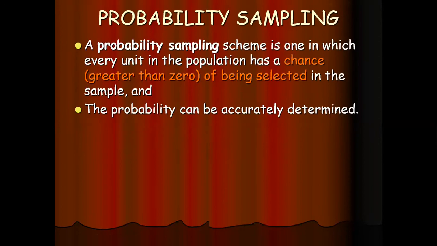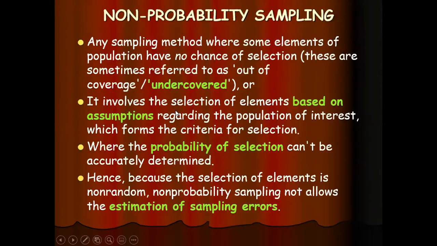A probability sampling scheme is one in which every unit in the population has a chance of being selected, and that chance is greater than zero. The probability can be accurately determined. In non-probability sampling methods, some elements of the population have no chance of selection, and these elements are known as undercovered elements.